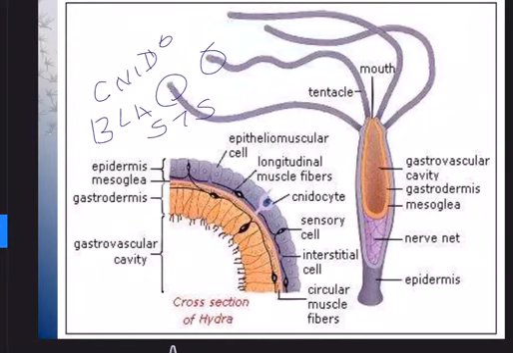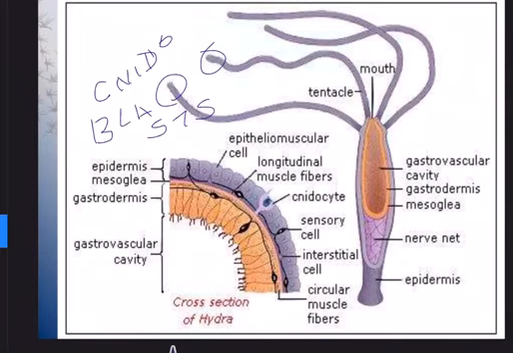It captures small insects in the water with the help of tentacles. And these tentacles having cnidoblasts sting the insect and eat it. Third, it is for offense, because it fights its enemies with the cnidoblasts, injects and poisons them. And of course, defense. It is for self-defense also. So cnidoblasts perform 4 functions: adhesion, food capture, offense, and self-defense.